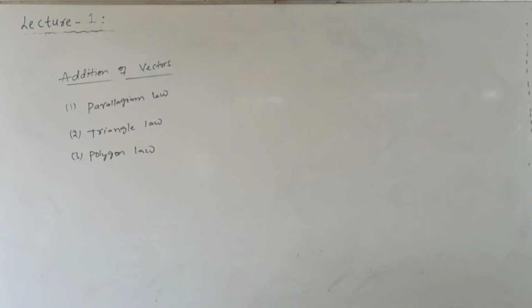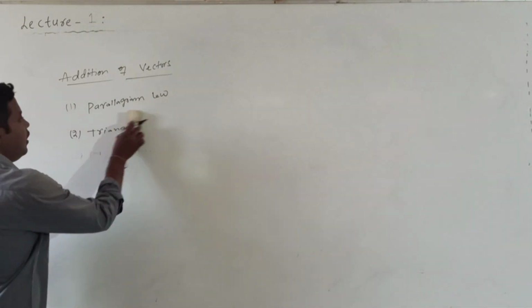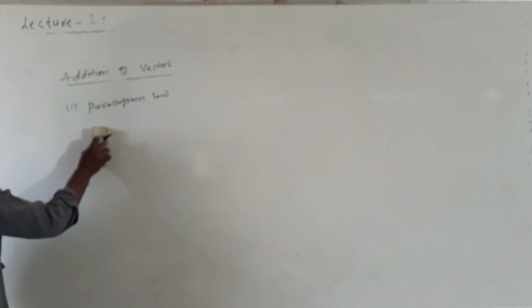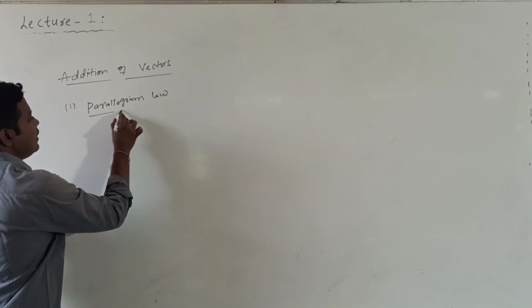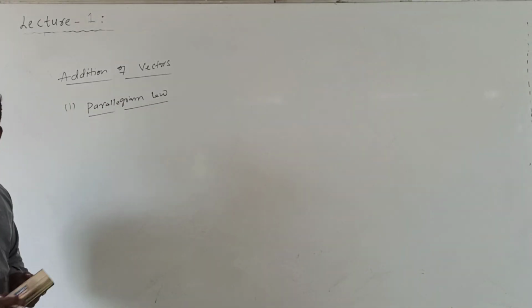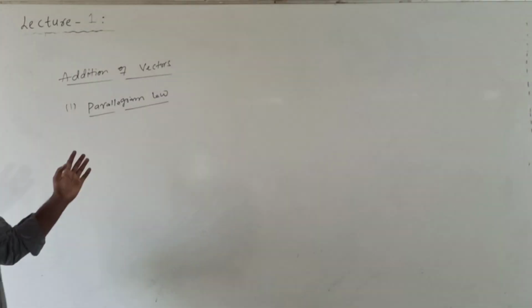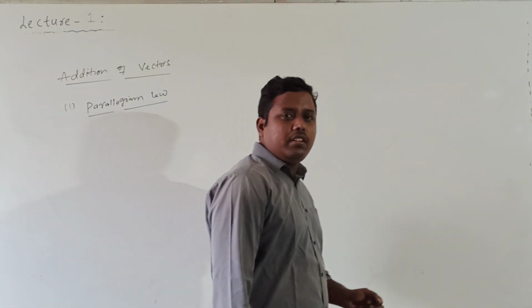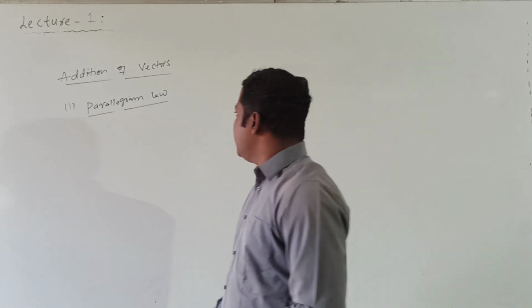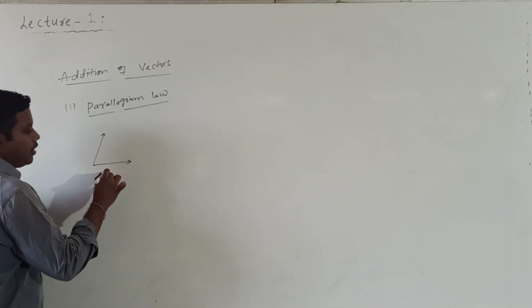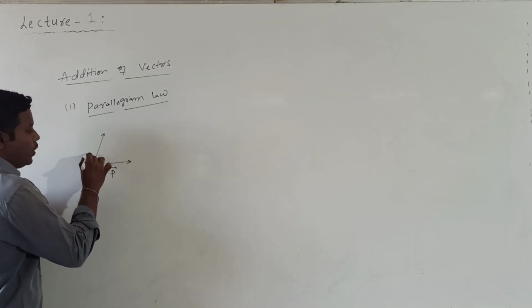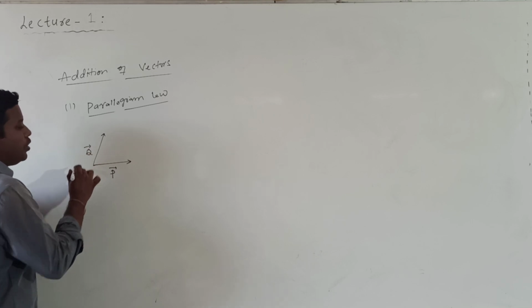So first we will discuss the parallelogram law. This law is very important for us. We will get many numericals based on this parallelogram law. So what is the parallelogram law? Let us consider two vectors represented by two adjacent sides of a parallelogram. One is given by P bar, the other is given by Q bar.